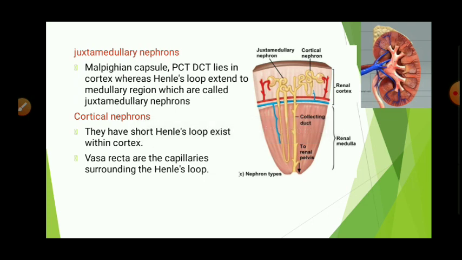In the next class, we are going to learn about excretion, the process of excretion. Okay, thank you.